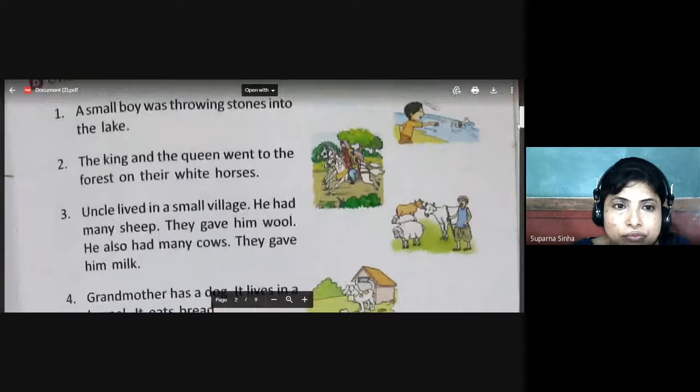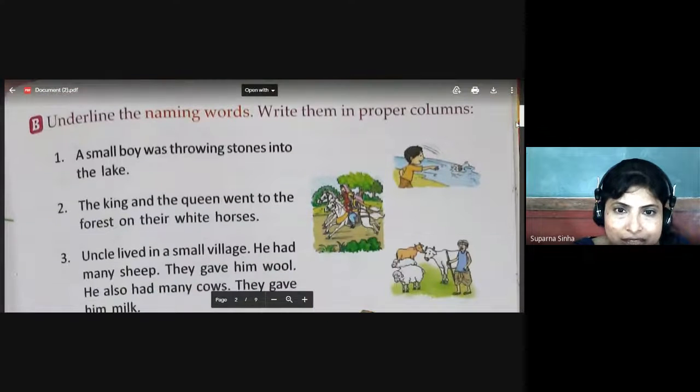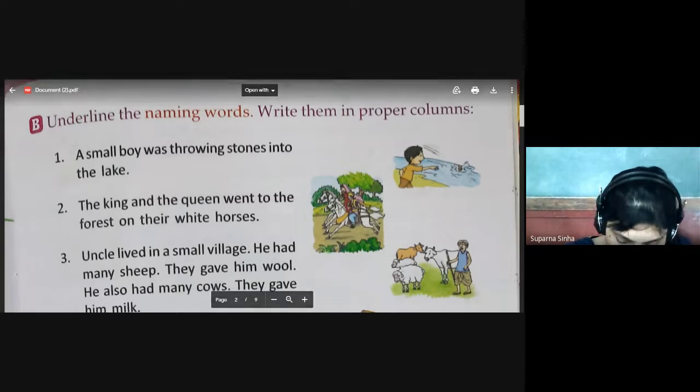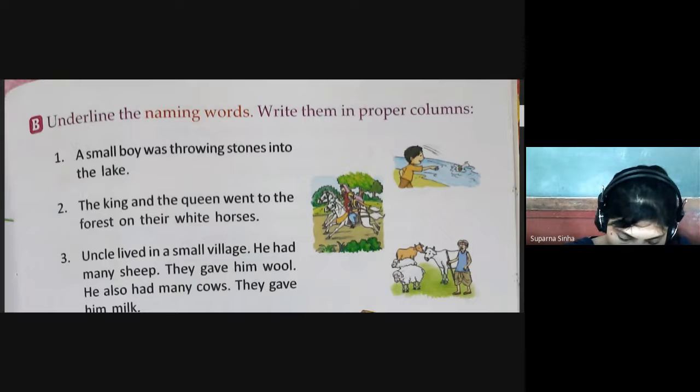Now, move to the seventh number page. Underline the naming words, write them in the proper column. So what we have to do here? We have to underline the naming words and then we will write them in the proper column.